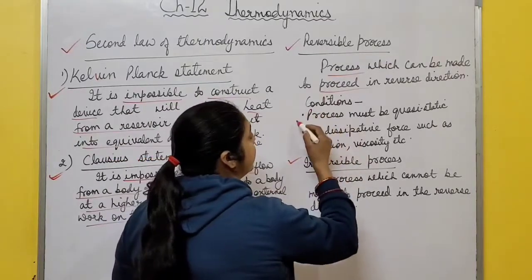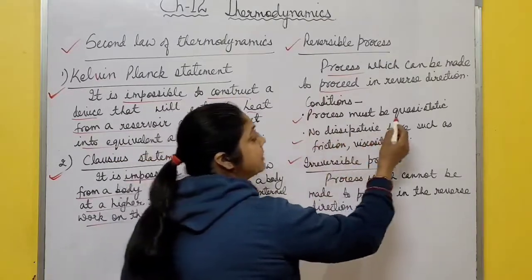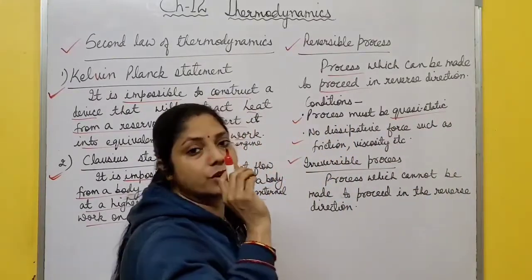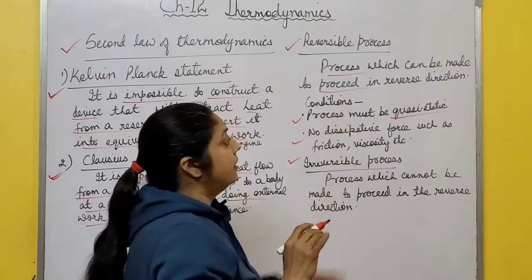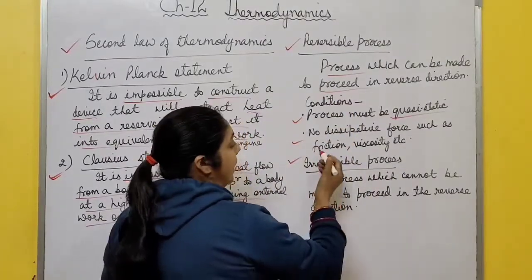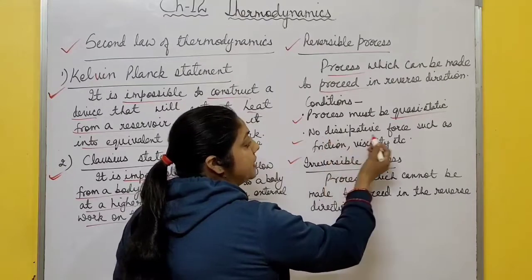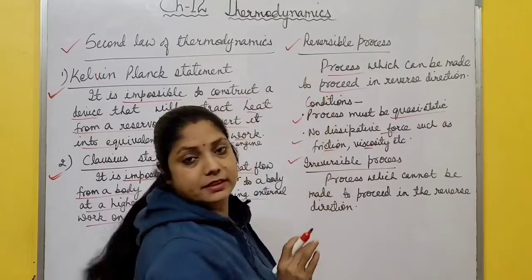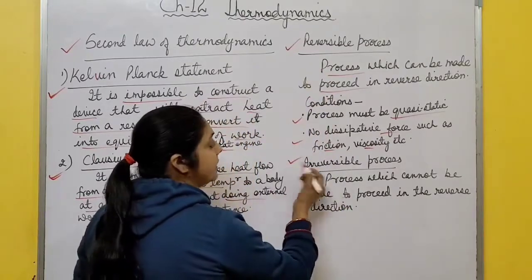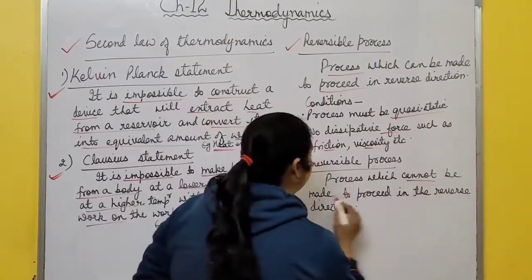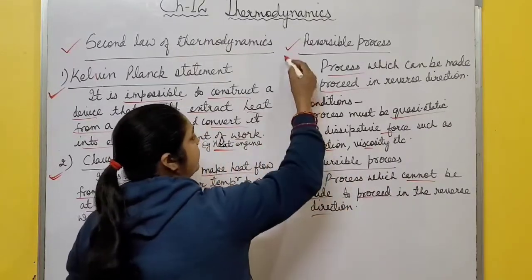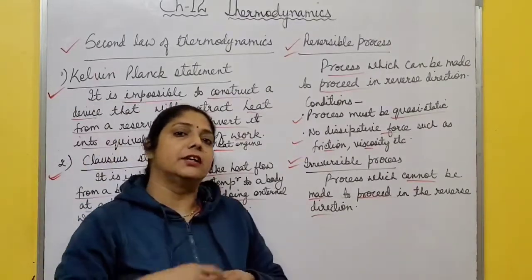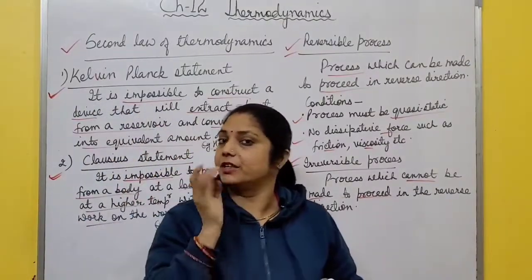There are two conditions for reversible process to take place. The process must be quasi-static. Quasi-static means the state changes very slowly so that it takes place in reverse direction also. And also no dissipative force such as friction, viscosity acts in this process so that it takes place in the reverse order, right? Next is irreversible process, those processes which cannot be made to proceed in the reverse direction. Just the definitions are there. What is reversible process? What is irreversible process?